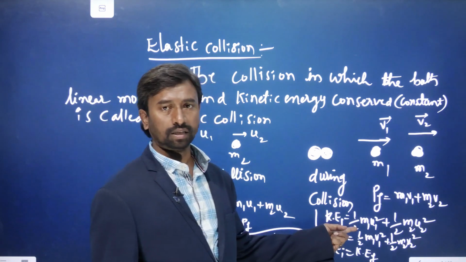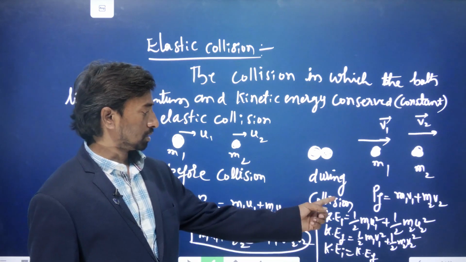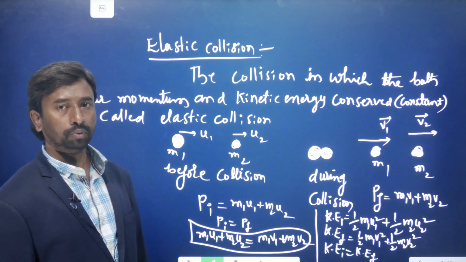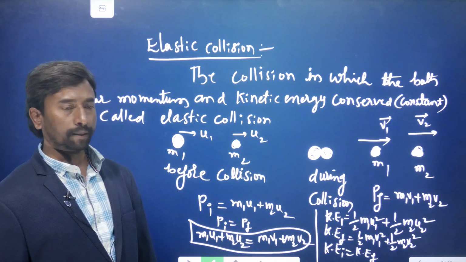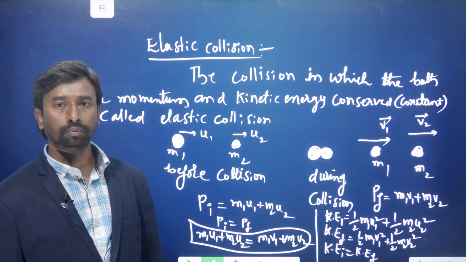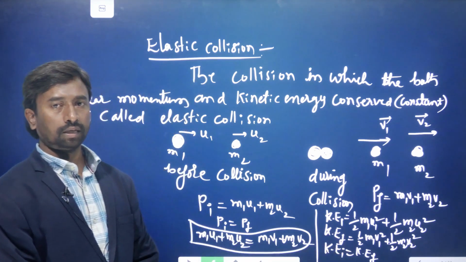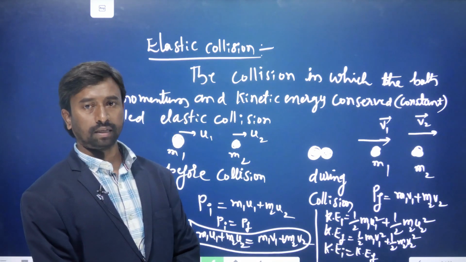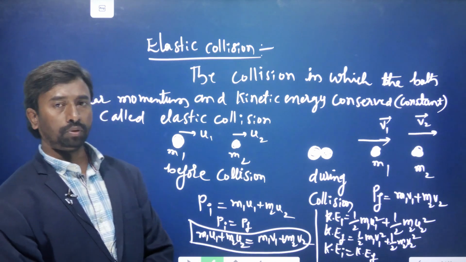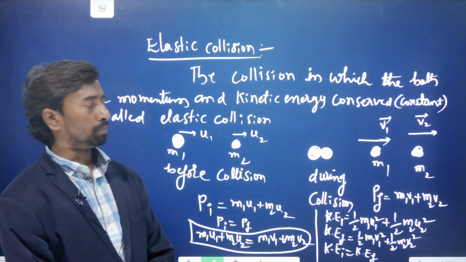Next is the kinetic energy. Kinetic energy is also constant. The initial kinetic energy is half m1 u1 square plus half m2 u2 square. The final kinetic energy is half m1 v1 square plus half m2 v2 square. Initial kinetic energy is equal to final kinetic energy, so half m1 u1 square plus half m2 u2 square equals half m1 v1 square plus half m2 v2 square.